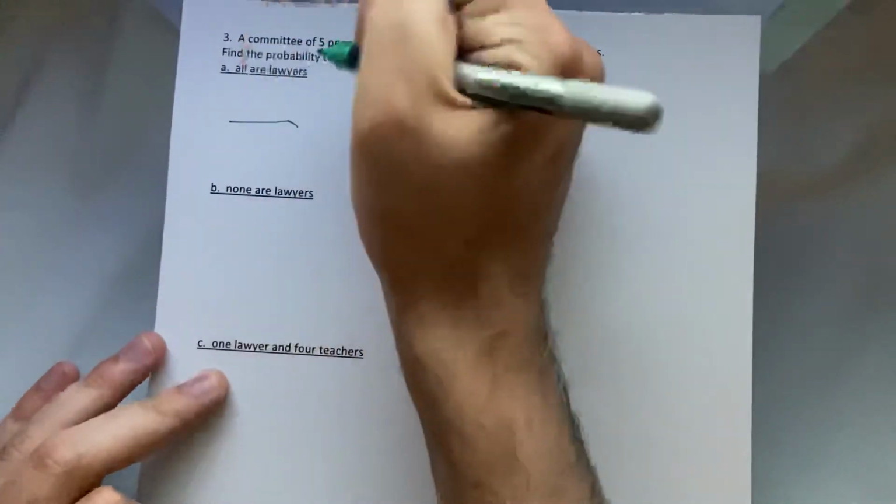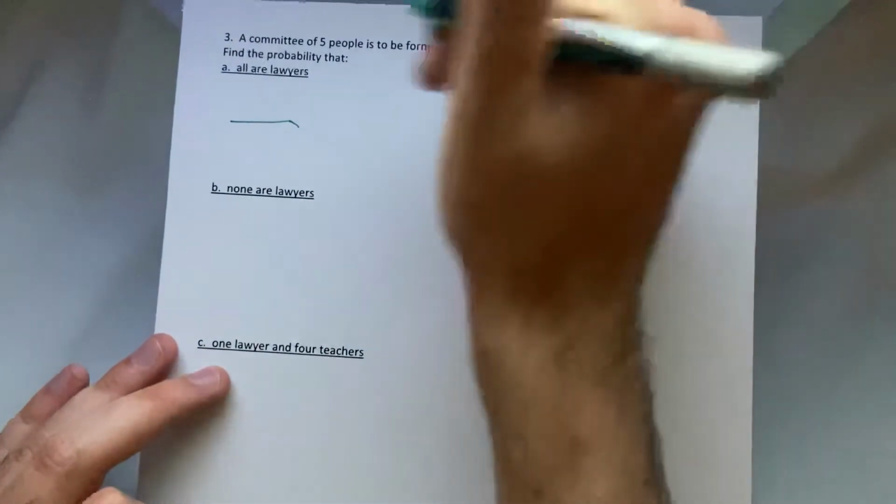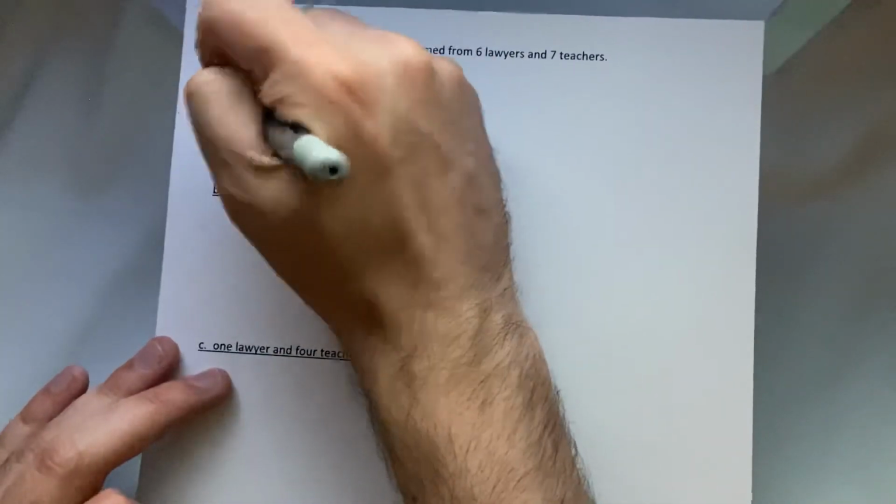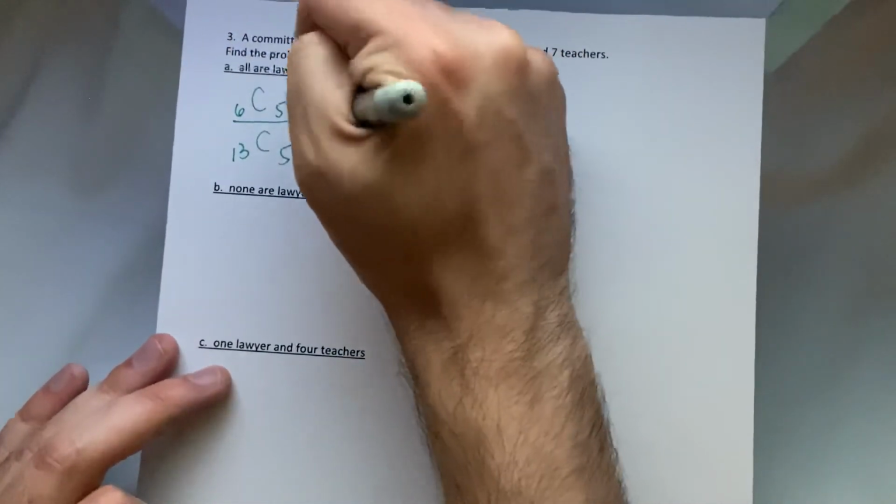We'll skip the next problem and go to the next page and do one. A committee of 5 people is to be formed from 6 lawyers and 7 teachers. Find the probability that all are lawyers. So this is all in one now. The denominator is there are 13 people, and we're picking 5. There are 6 lawyers. We have to pick all 5.